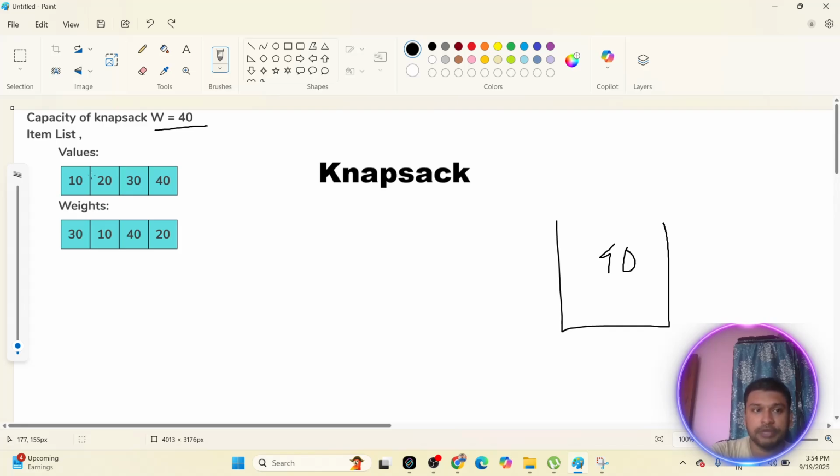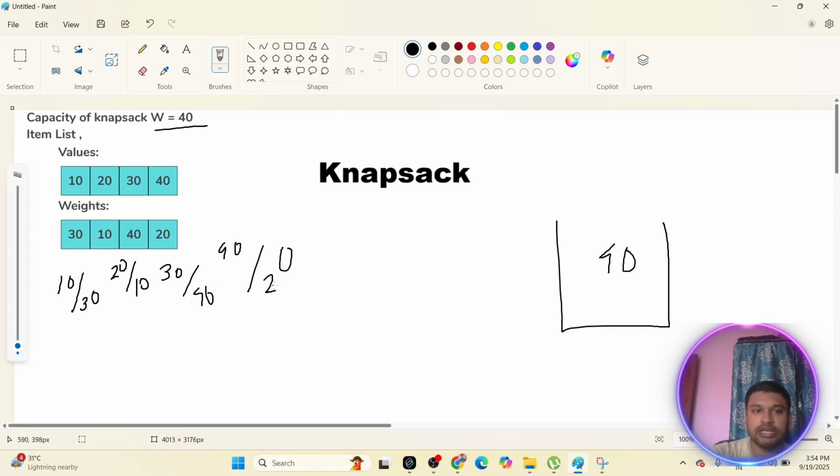To solve this problem you have to find out the value to weight ratio. So per unit weight, this one is having 10 by 30. This is the value per unit weight. This is the value for the second: per unit weight the value would be 20 by 10. Similarly, for the next one the value would be 30 by 40 per unit weight, right? And the next would be 40 by 20. So per unit weight, what is the value?